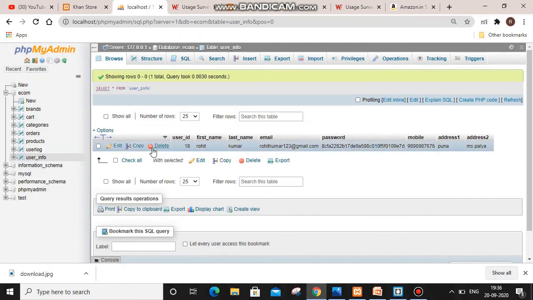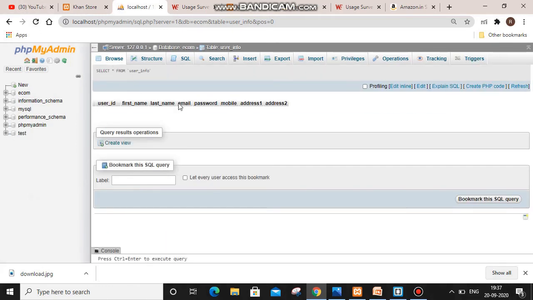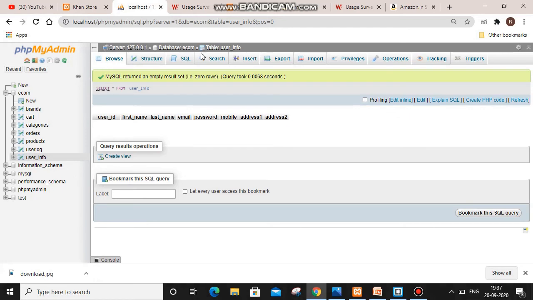It is used to store the data. From here you can edit, copy, and delete. See, if I click on the delete button, you can manually delete it, and now no one is there. I will refresh, then no user will be there. See, everything is deleted from here.